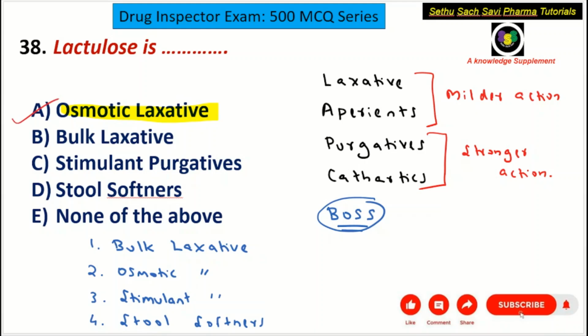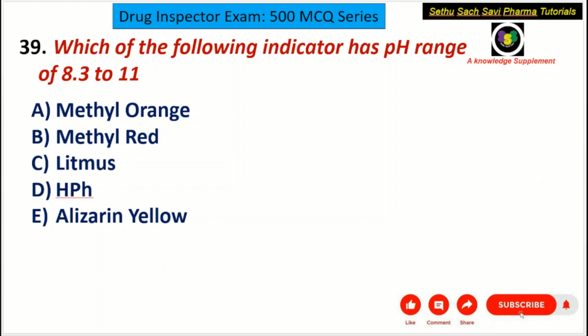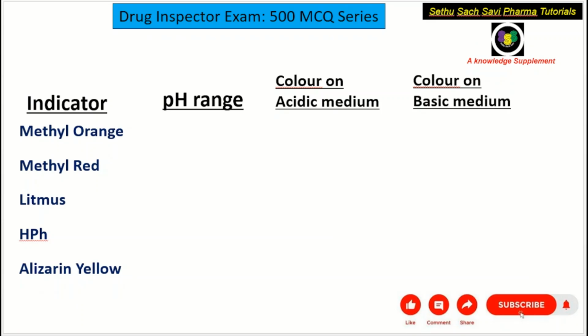Let's move on to the next question of the day, that is 39. Which of the following indicators has a pH range of 8.3 to 11? A choice methyl orange, B choice methyl red, C choice litmus, D choice HPH, HPH is phenolphthalein, E choice alizarin yellow. Okay, so these 5 indicators are commonly used in acid base titration. You need to remember the pH range, the color in the acidic medium and the color in the basic medium. It's better to remember these 5 indicators. This has been asked in the previous drug inspector exam.